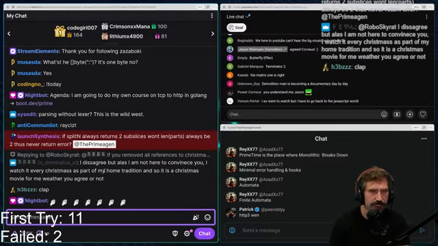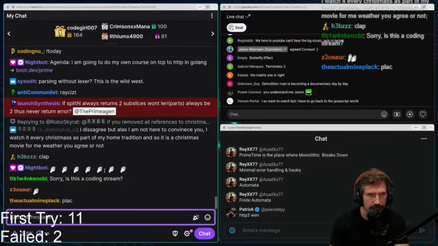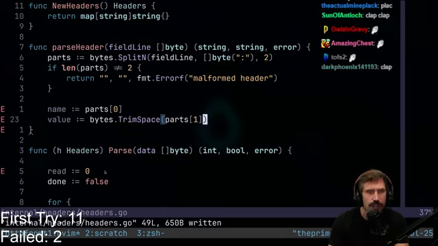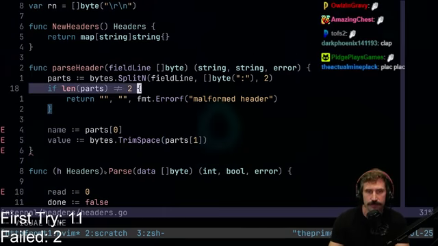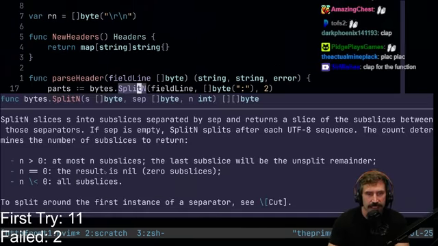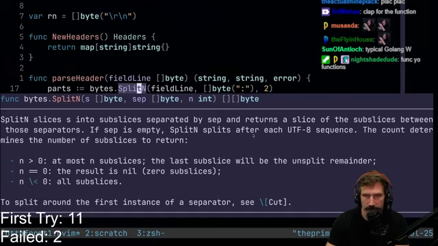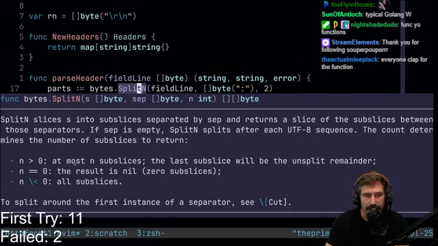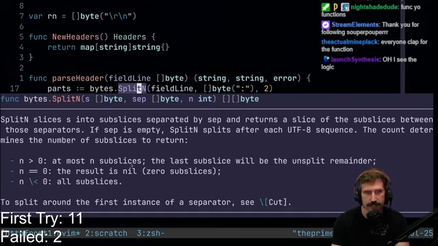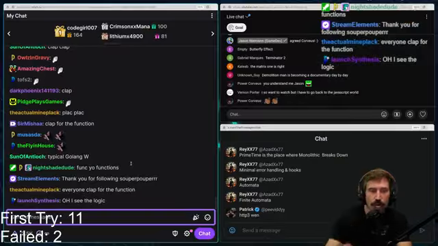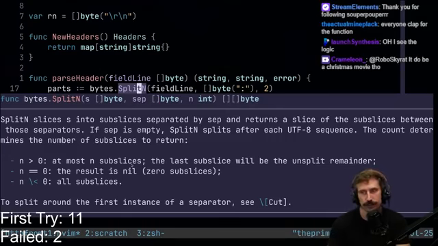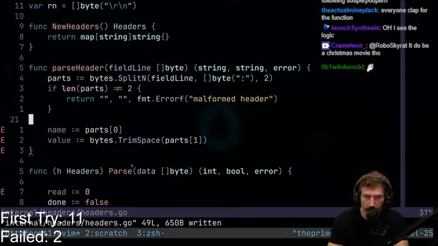Good function. Split n always returns 2 subslices. Won't the length of parts always be 2, thus never return an error? No, because it can return a 1, right? Split n splits this thing separated by space and returns, blah blah blah. Returns at most n subslices. So it could return a subslice of 1, right? Little bit of an issue. We don't want 1, we want 2.